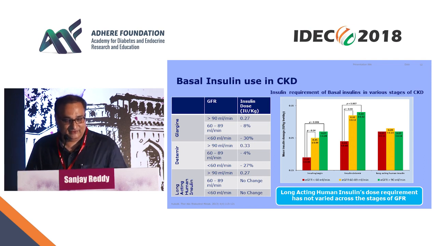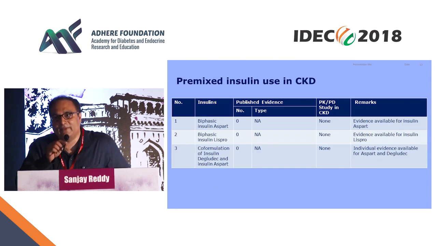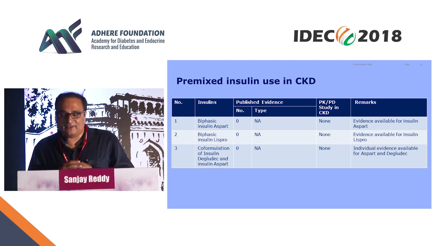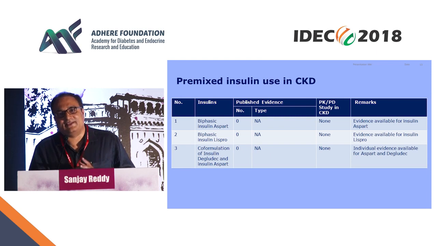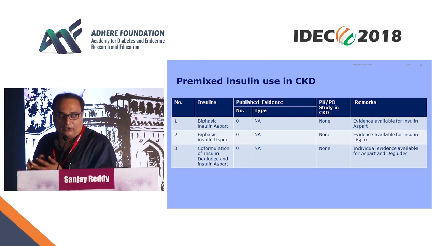What about common biphasic mixed insulin, which the majority of our patients use? Many of them are on premixed insulin. There's not much data available, but you need to know many of these premixes have either aspart or lispro, or aspart degludec if they're an analog premix.